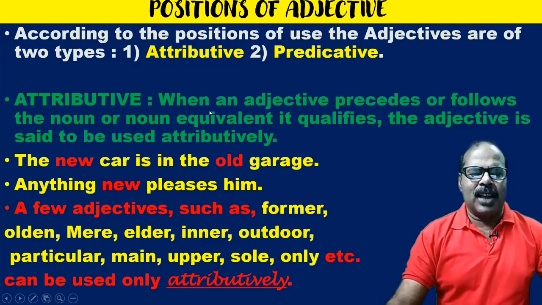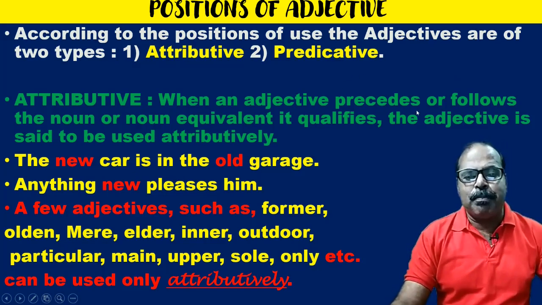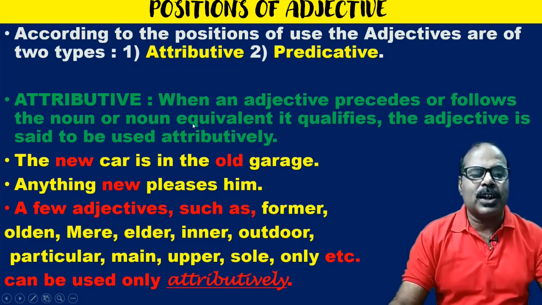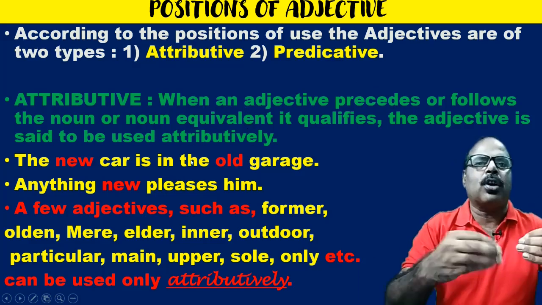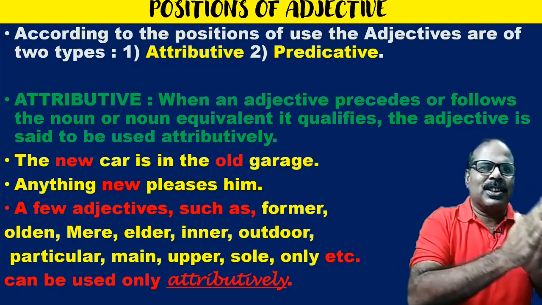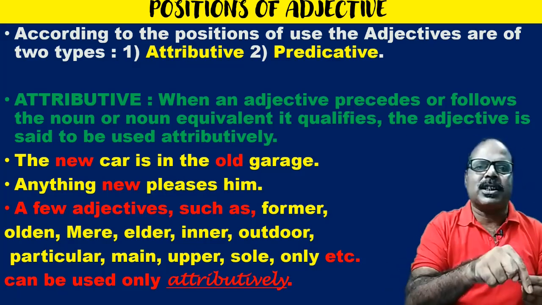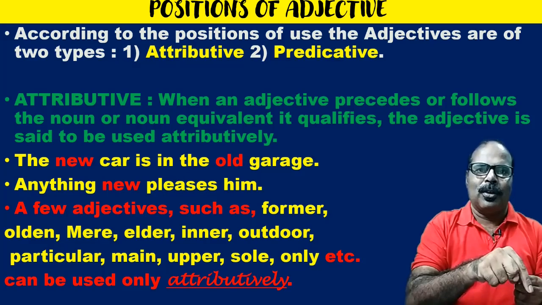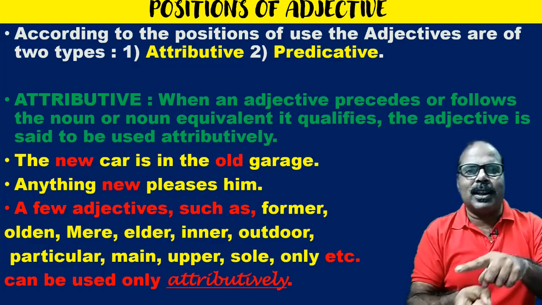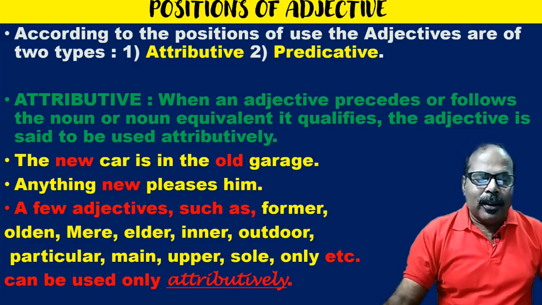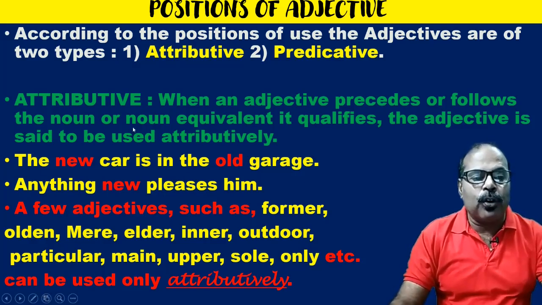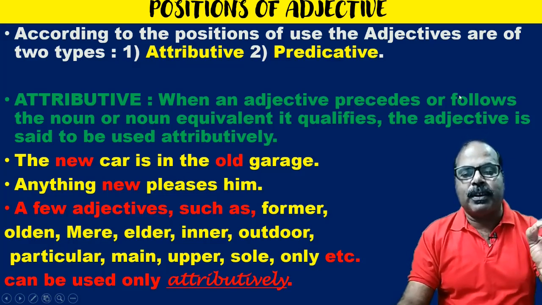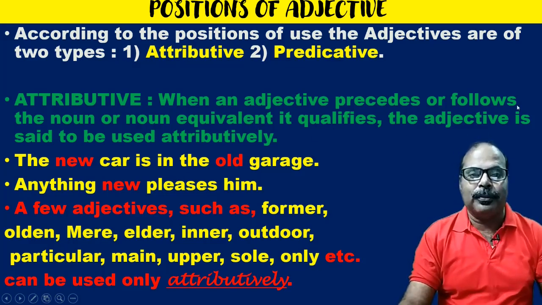Let us discuss. Attributive: when an adjective precedes or follows the noun or noun equivalent. Suppose there is a noun or a pronoun or a noun phrase. If the adjective is placed before that noun or just after that noun, it may precede or follow.